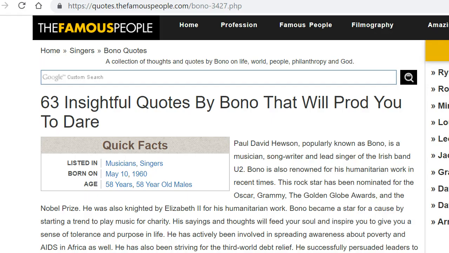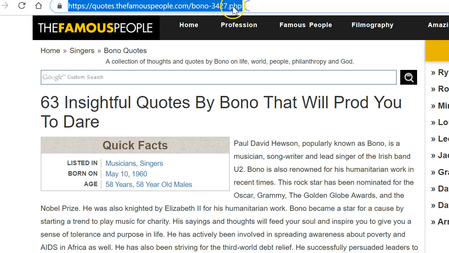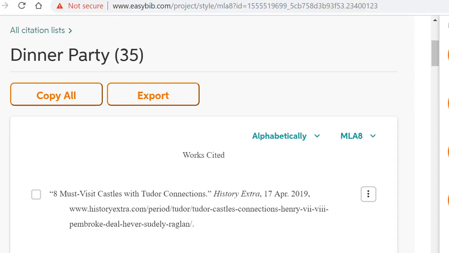This is where I got the quote and information from Bono. Now, I put a few words in his mouth, but it's nothing that he wouldn't say, because he's already been knighted by Elizabeth II for his humanitarian work. So I'm going to make up the fact that he and his band are going to support the cause, but I'm still going to use this quote page to show the reader that this is not unlike anything he would say. So I'm going to go ahead and cite this. Add that. Okay, so you can see that our citations are up to 35.